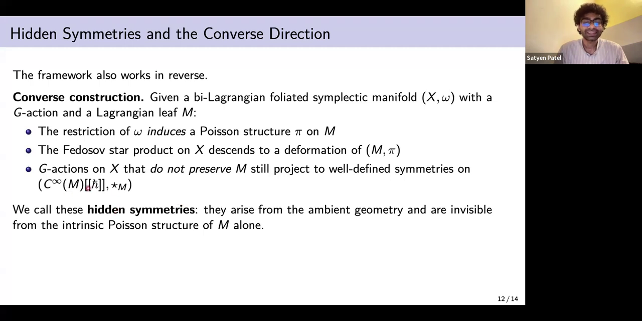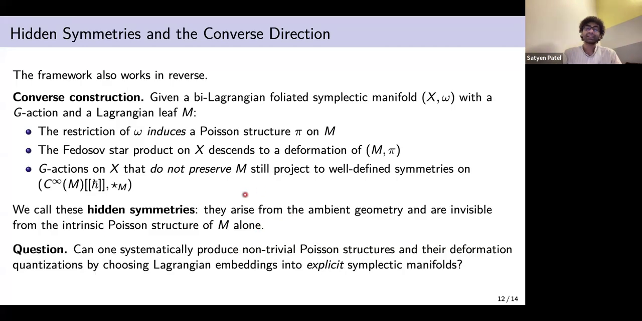And we call this symmetry hidden symmetry because even though the moment maps themselves restrict, we don't know if they integrate to any group that is intrinsic to M itself. We need the ambient geometry and the embedding for the group G to act on X itself. And so that's why we call them hidden.